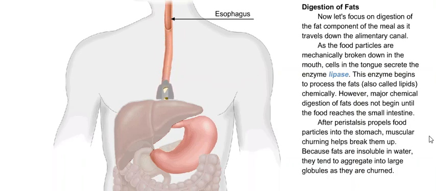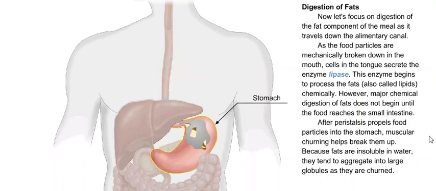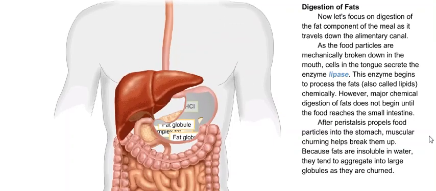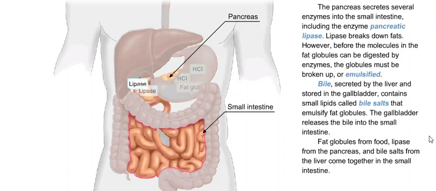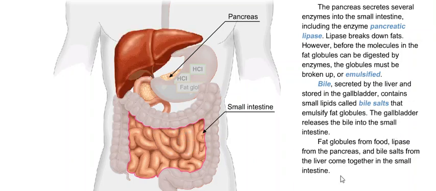After peristalsis propels food particles into the stomach, muscular churning helps break them up. Because the fats are insoluble in water, they tend to aggregate into large globules as they're churned. The pancreas secretes several enzymes into the small intestine, including the enzyme pancreatic lipase. Lipase breaks down fats. However, before the molecules in the fat globules can be digested by enzymes, the globules must be broken up or emulsified.